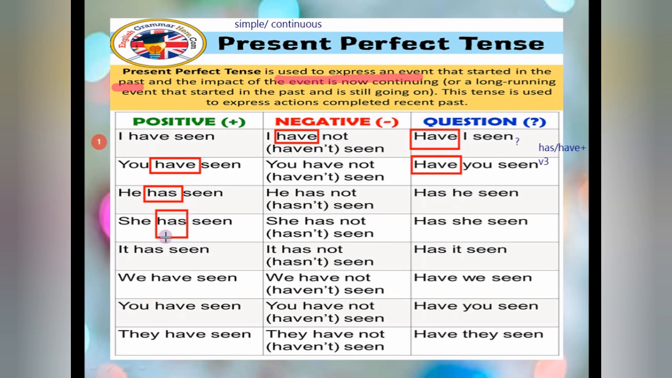Okay, she singular, that's why has. The only main thing you have to keep in your mind: singular has, plural have. It singular has, we plural, that's why have. You plural, that's why have. They also plural, that's why have. So I think you have understood. Mainly with you students, the problem is what is the third form of this word.